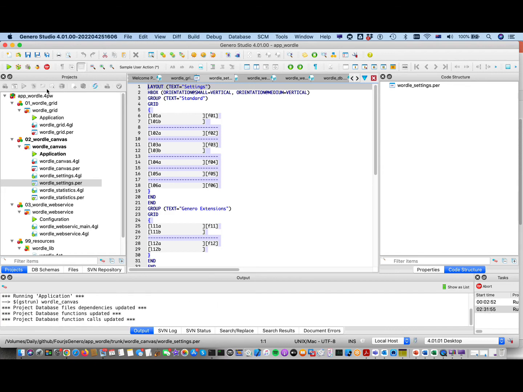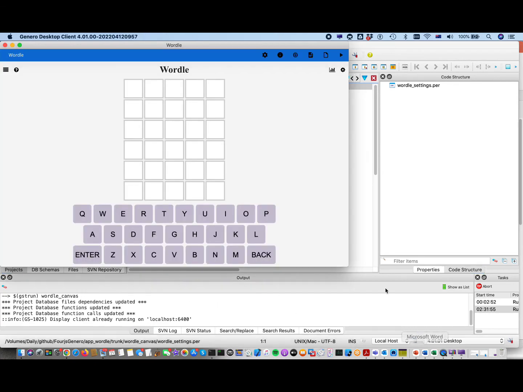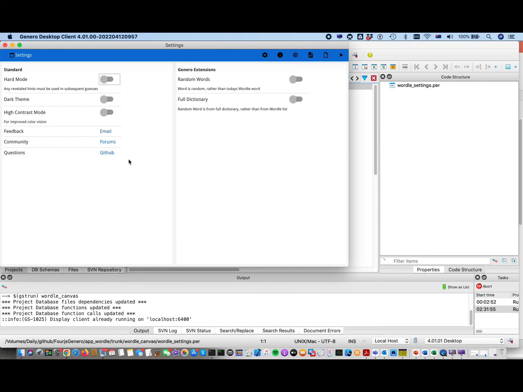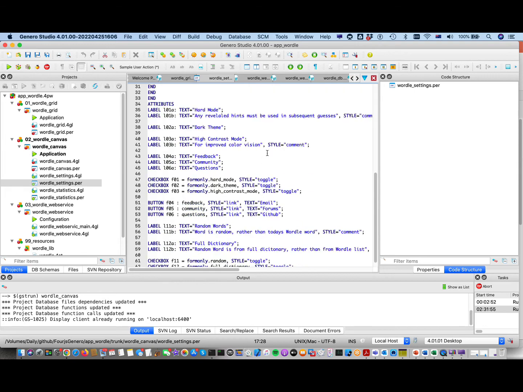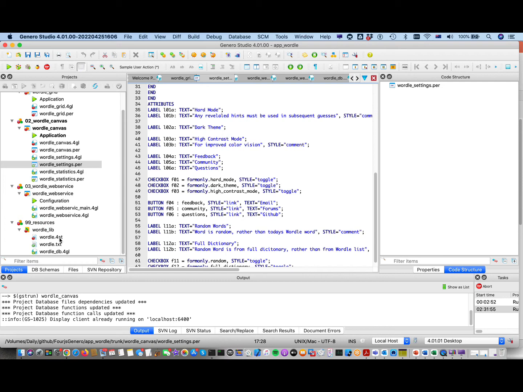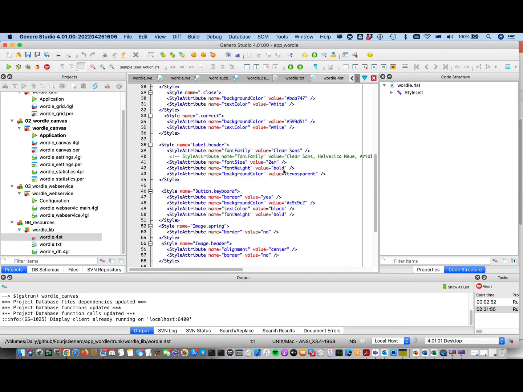So when I run my Wordle program, I'll quickly go to the settings screen. Here we can see our screen with our GUI widgets and our buttons. What we've also made use of is presentation styles to centralize the look and feel, or how things look. So rather than using 4GL, where you would have had things like attributes red, attributes bold, here we use presentation styles. What that means is that in the form, we're giving the various widgets a style, and then somewhere we will find a 4ST, which is where we give the various properties to each of those styles.